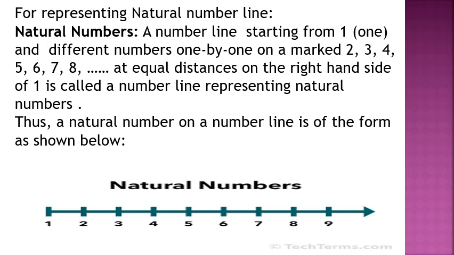Thus, natural numbers on a number line are as shown below. Dear children, observe the number line carefully.